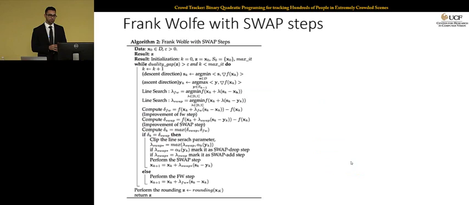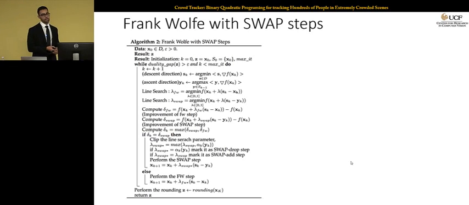So we talked about Frank-Wolfe, but there's a problem with Frank-Wolfe. When you get close to the optimal solution, the convergence rate slows. So it starts showing some zigzag effect. That's why people introduced modified versions of Frank-Wolfe, such as Frank-Wolfe with away steps. And what we use here is the most recent version of the Frank-Wolfe algorithm, which is Frank-Wolfe with swap steps.